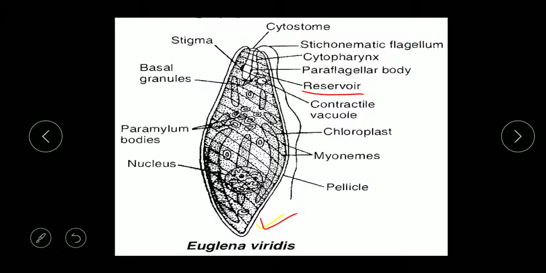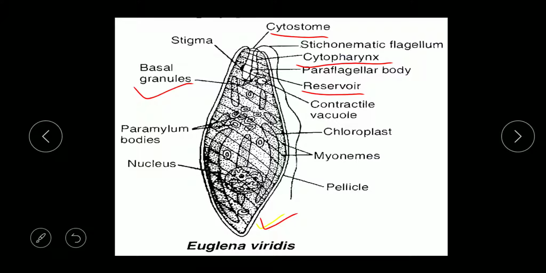When the reservoir expands, the upper part of the reservoir is the cytopharynx, which acts as a pharynx, and the topmost region is the cytostome. So this is the cytostome, then it is followed by the cytopharynx, then the reservoir is there. At the base of the reservoir you can see these two dark granules, representing the basal granule.